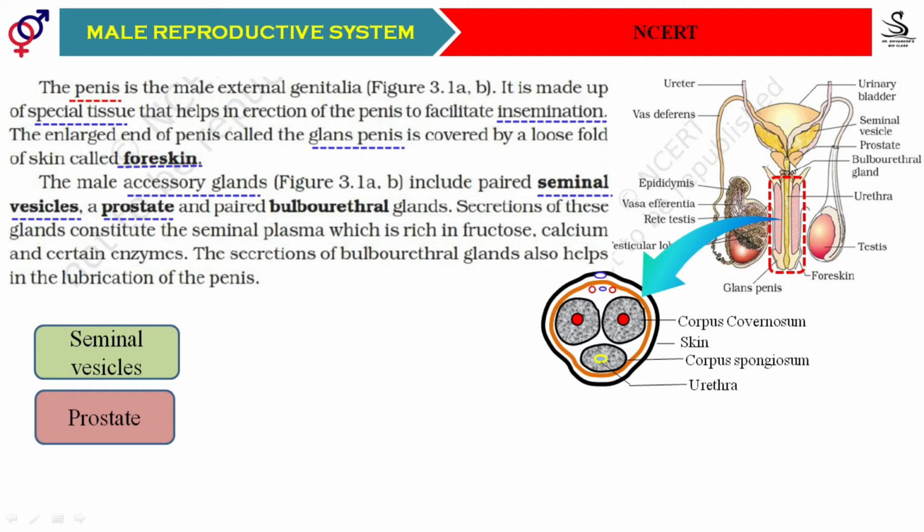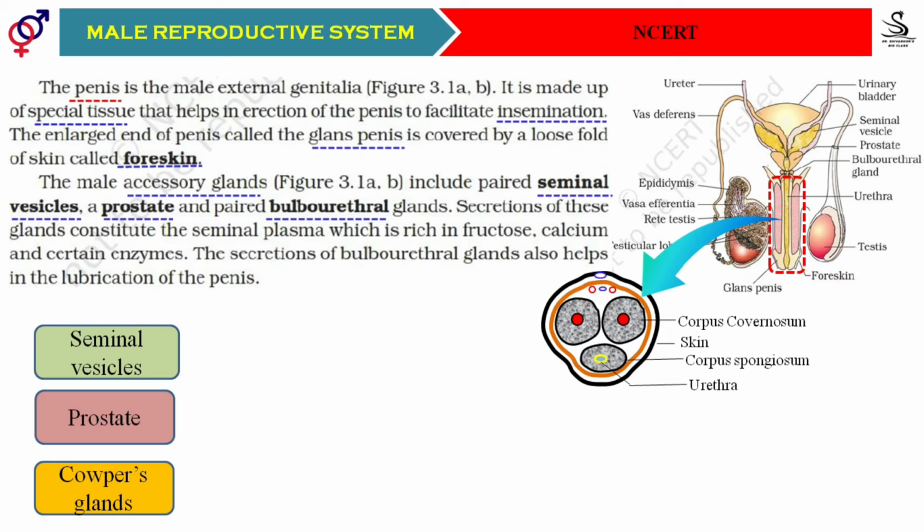It is an unpaired gland, and one more gland is present in the form of a pair at the base of the penis. Those glands are known as the bulbourethral glands, and they are also called Cowper's glands. So these are the 3 accessory male reproductive glands.